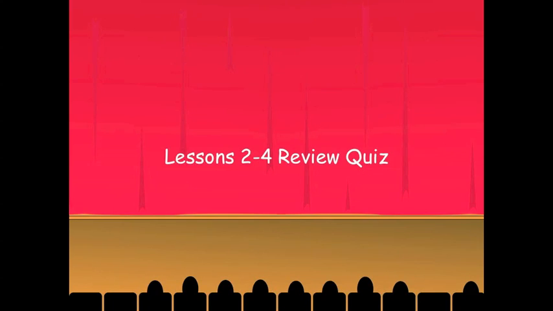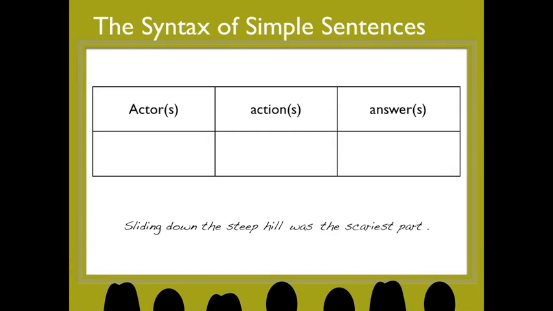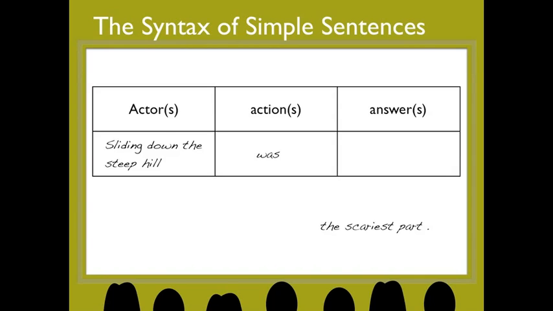Today we're going to look at lessons 2 through 4 and just do a little review on the syntactic slots of simple sentences. Our first sentence today is: sliding down the steep hill was the scariest part. The actor is a phrase, it's called a gerund phrase, and it is sliding down the steep hill. The action is a to be verb, was, and the answer is what? The scariest part, which is also a phrase.